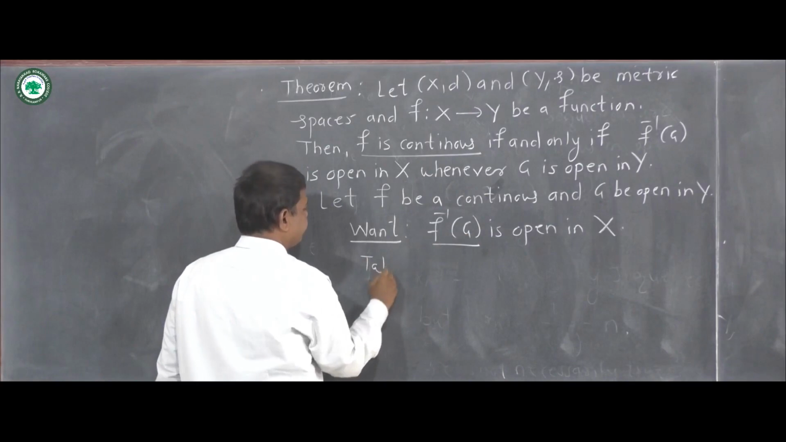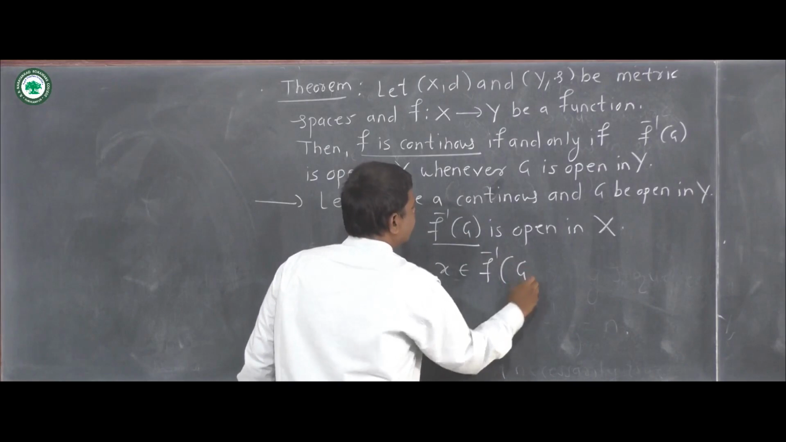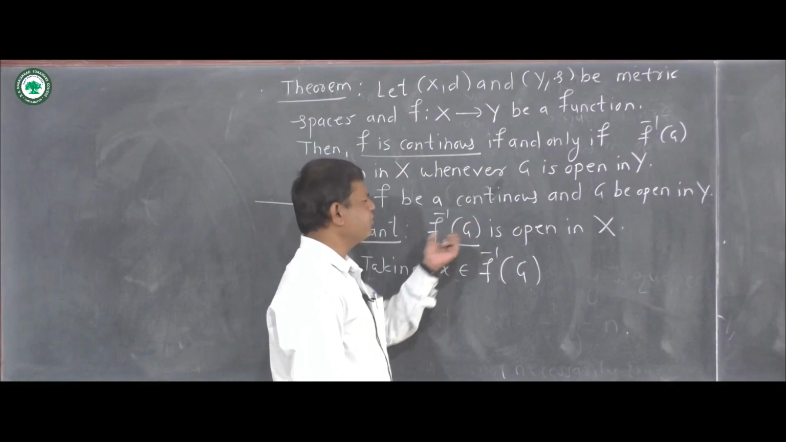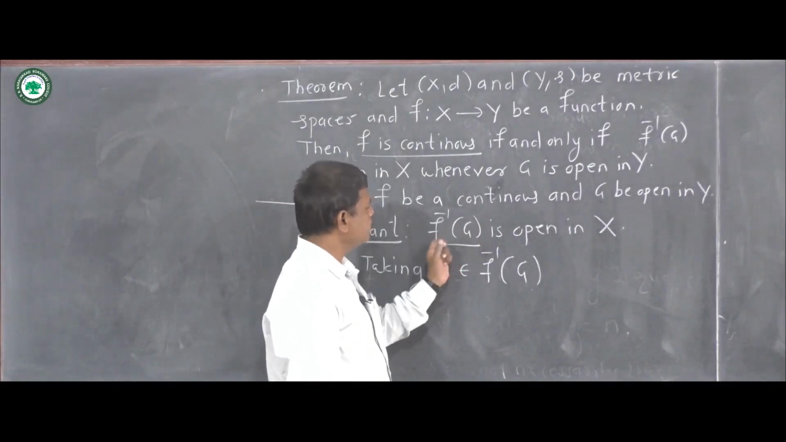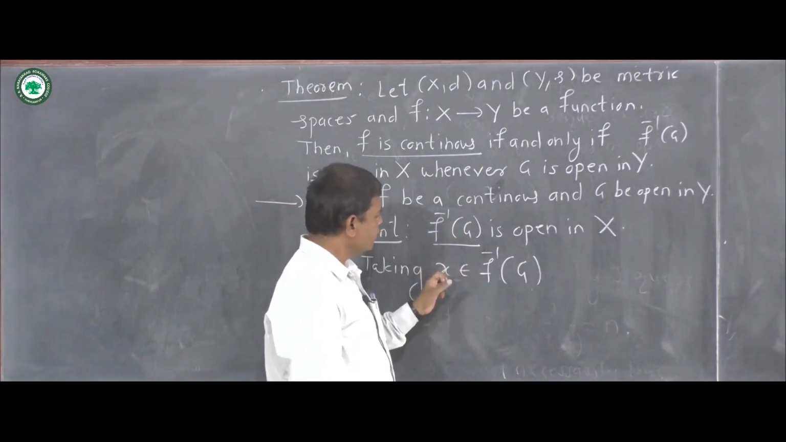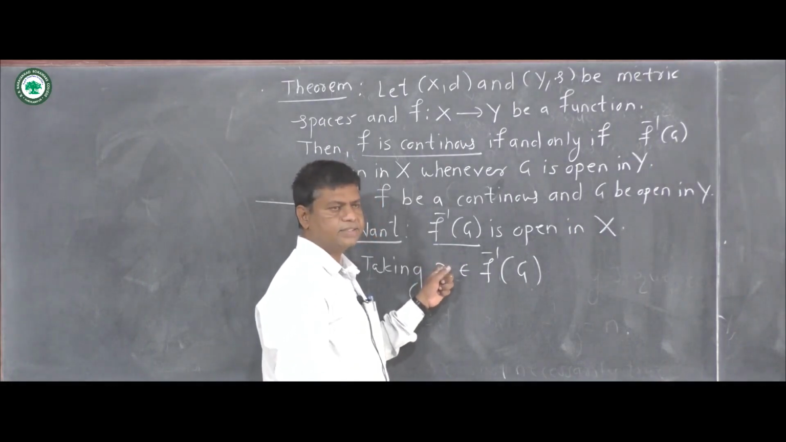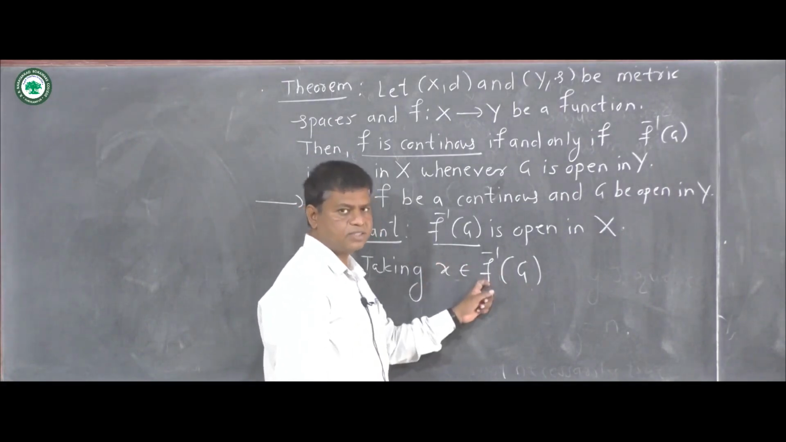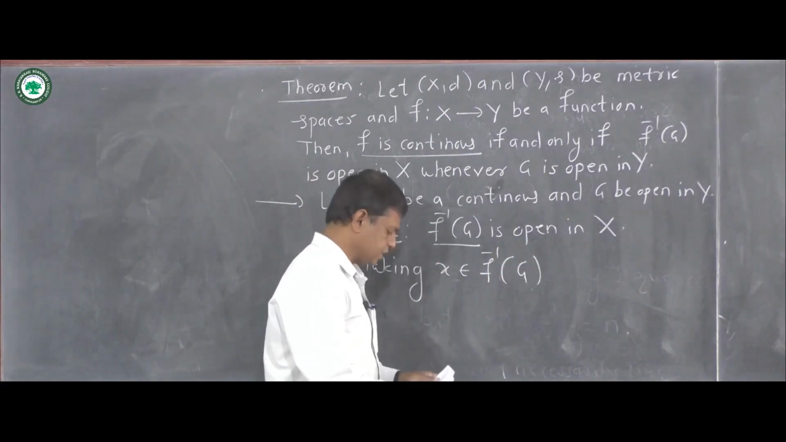Now taking x belongs to f inverse G. Since we want to show that f inverse G is open in X, if f inverse G is the empty set, then obviously that is true. But if f inverse G is non-empty, then we can take an element of this set. Here we will have to show that the open sphere whose center is at x and having some non-zero radius is contained in this set f inverse G. Hence we can say that this set is an open set.